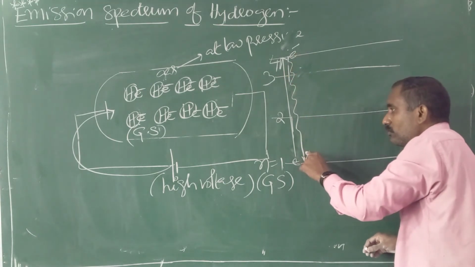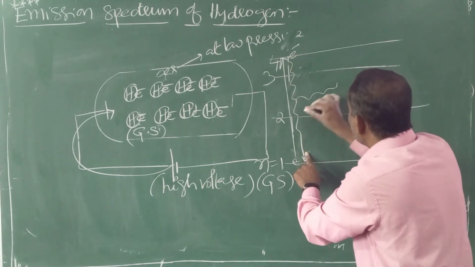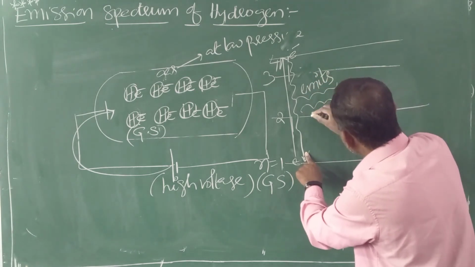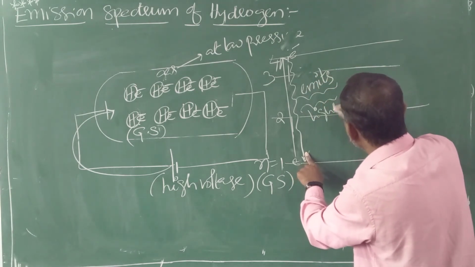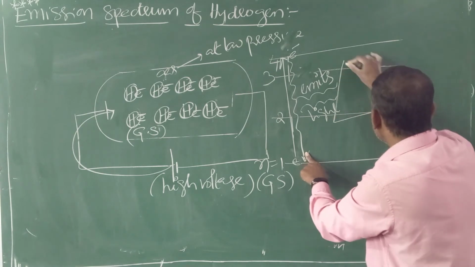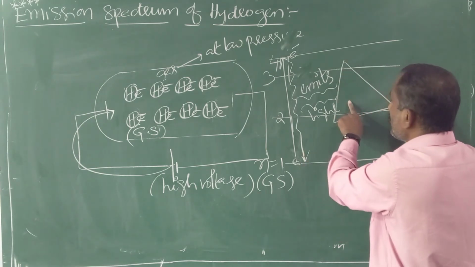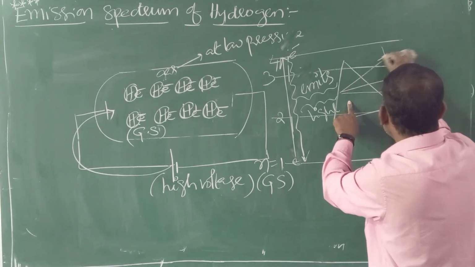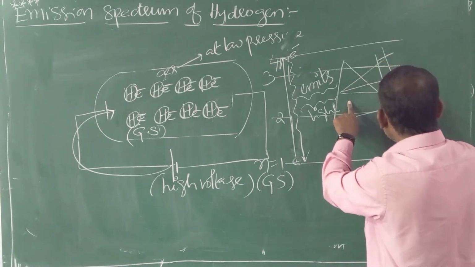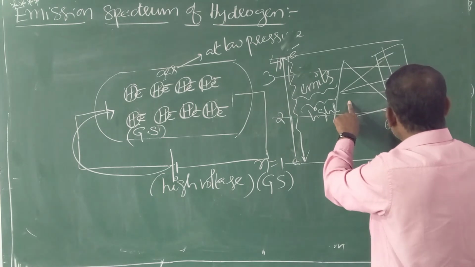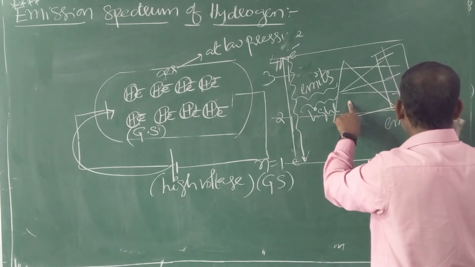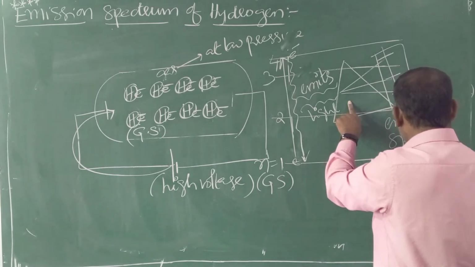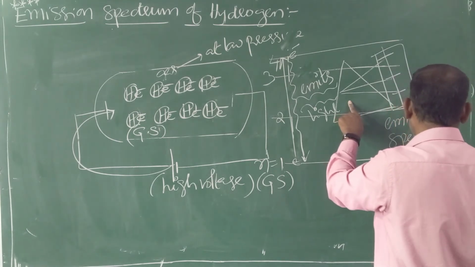Whenever the electron comes back to the ground state, it emits radiation or light. The emitted light, subjected to dispersion through a prism, records an impression on the photographic plate. That impression is known as the emission spectrum of hydrogen.